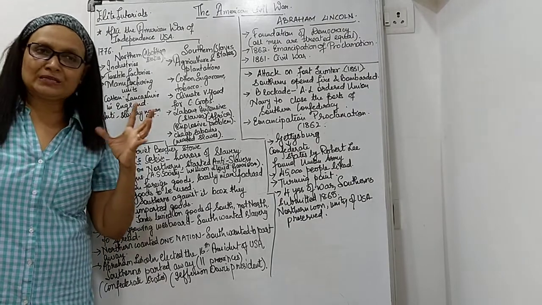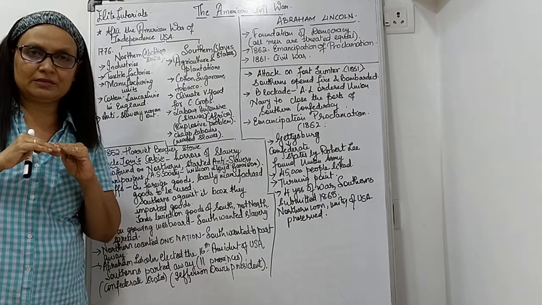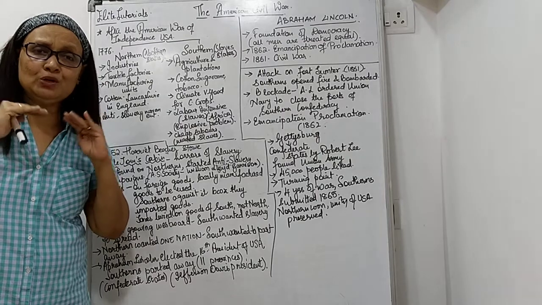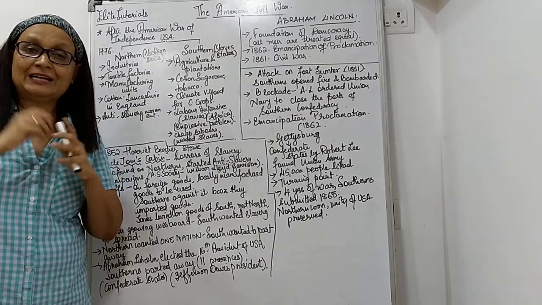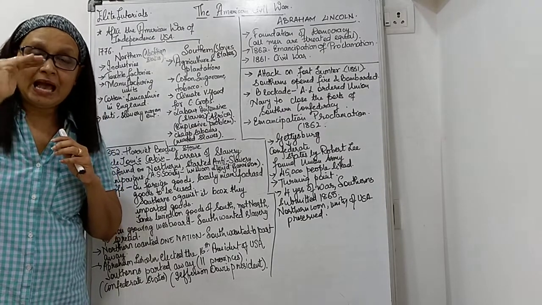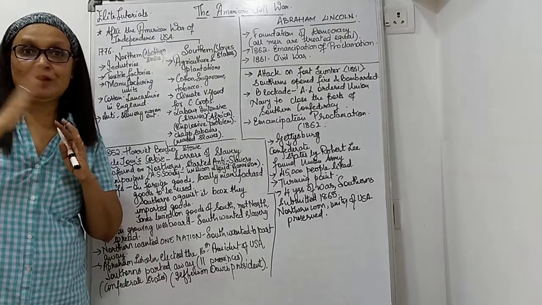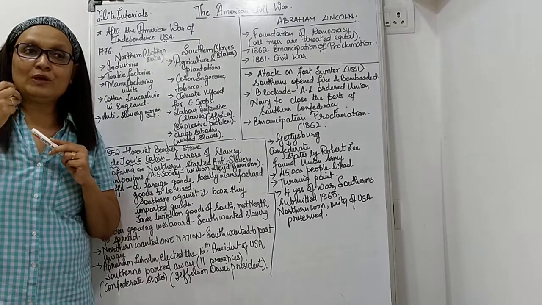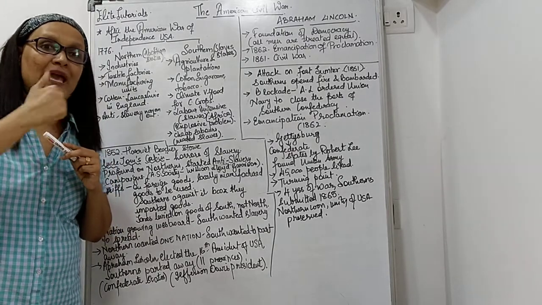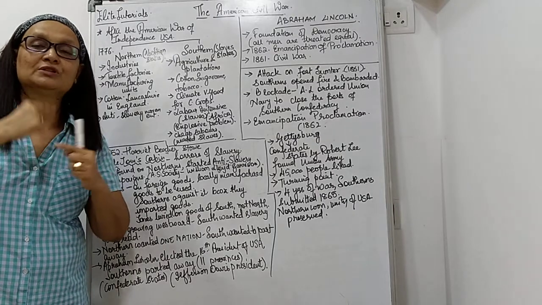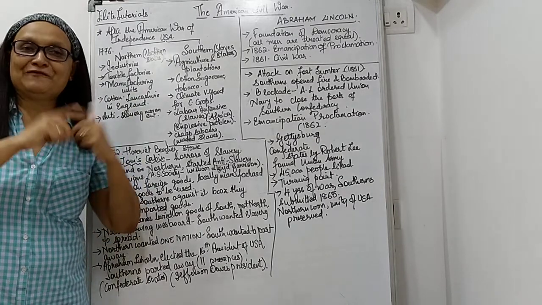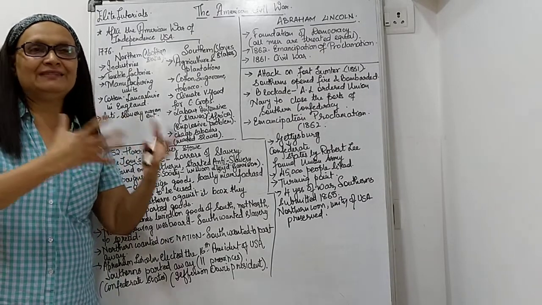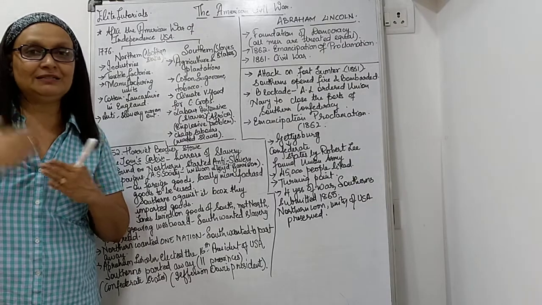Then the nation growing westward. The nation was growing westward with so many states getting included inside. Now there were so many new states getting included inside the country that Southerners thought that newly entered states should all become slave states. Slave states means let us bring them under the Southerners and we will bring more slaves and we will make their agriculture and we will make more slaves work there. So that the Northerners get even more angry, more irritated, and the Northerners are dead against it.